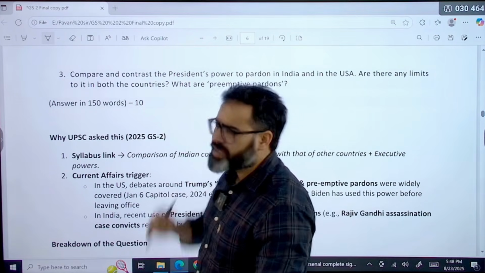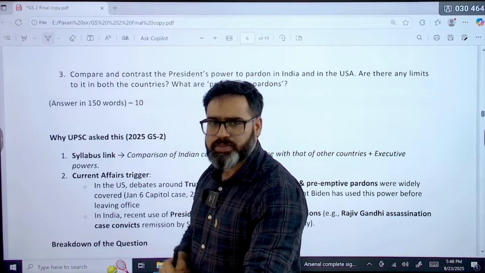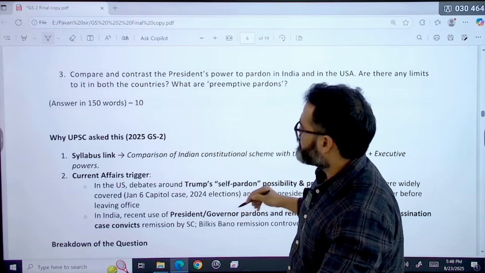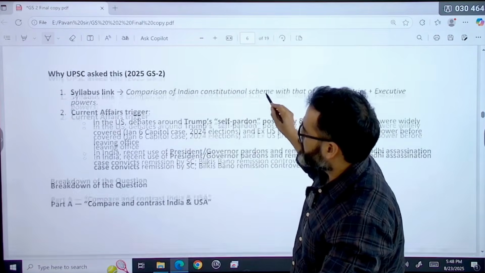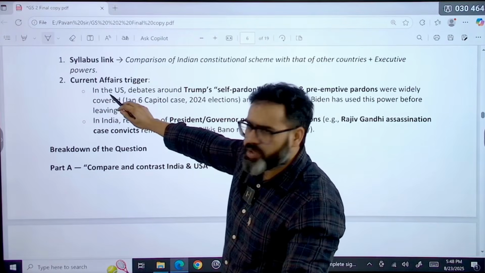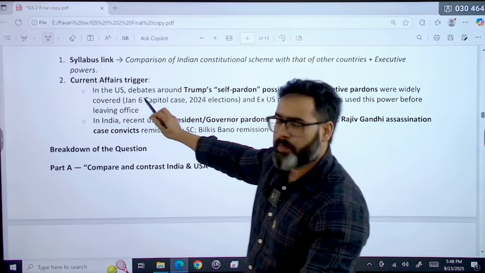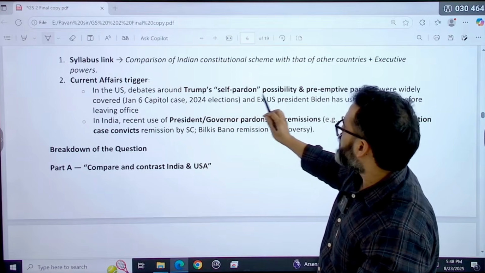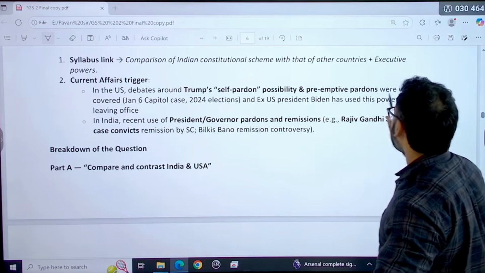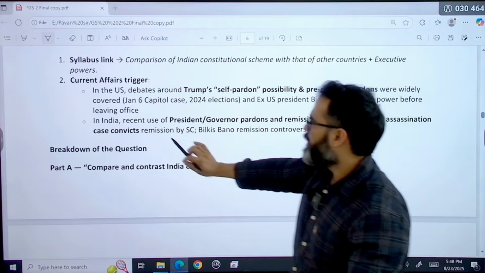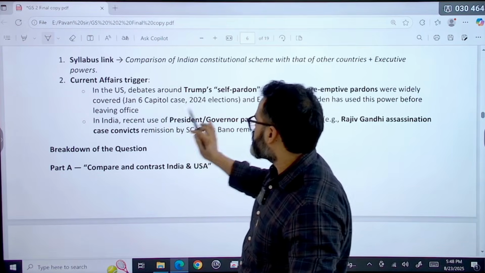In the question, it is a 10 marker to be written in 150 words. Why was this question asked? First we need to understand that part. Because in current affairs, if you knew, in the US there was a debate about Trump's self-pardon possibility, and preemptive pardons were widely covered, like the January 6 Capitol case and the 2024 elections.